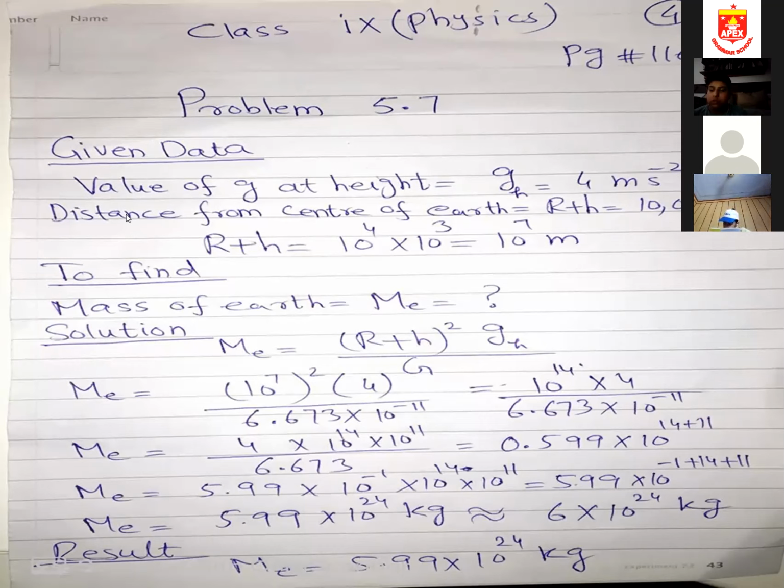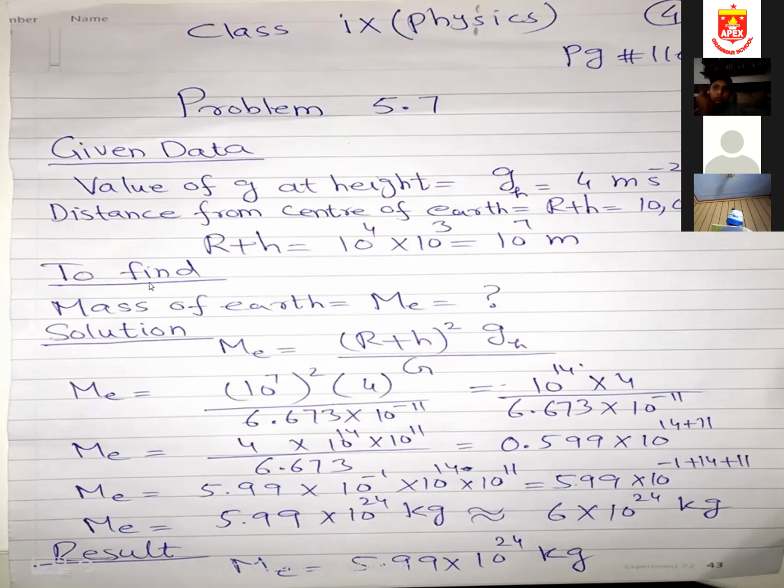Distance from center of the earth is R plus h, which is 10,000 kilometers. So 10,000 means 10 power 4 multiplied by 10 power 3. So this 3 is kilo, and 10 power 4 is 1, 2, 3, 4 zeros, 10 power 4. Again, the bases are same, power will be added. 4 plus 3 is 10 power 7 meters. So I have converted this distance into meter, which is the SI unit of distance.